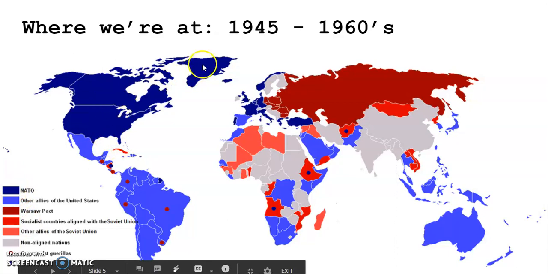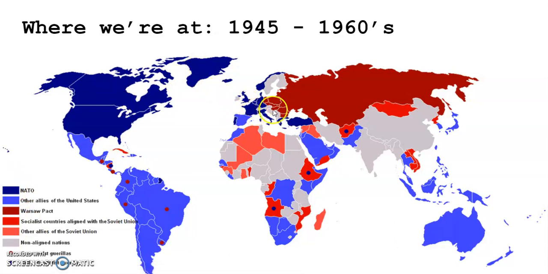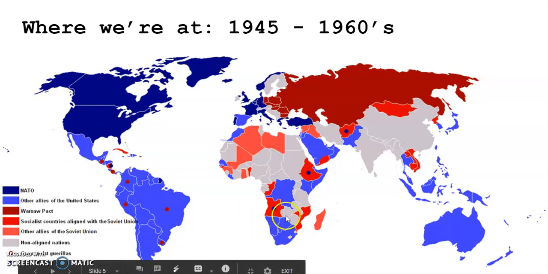In the dark blue, we can see NATO countries. We know NATO stands for the North Atlantic Treaty Organization. This is a group of countries, most notably in Western Europe and in the United States, Canada, as well as over here, Greece and Turkey. These are all allied Western nations committed to protecting each other and protecting capitalism. We see in the lighter blue all the countries that are allied with NATO. It goes pretty far all around the world.